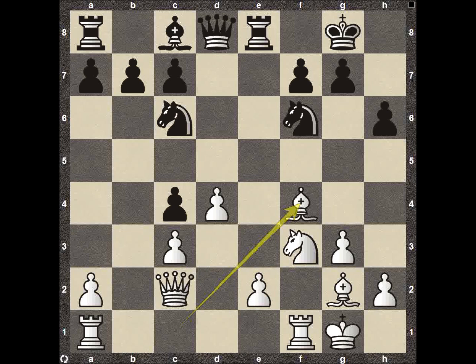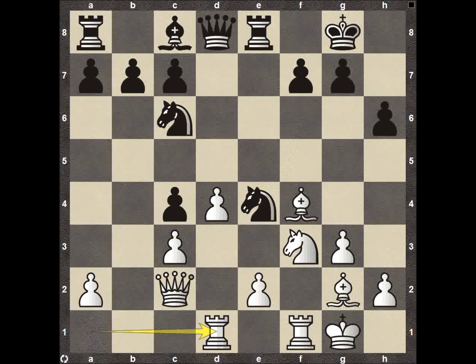So bishop to f4, and then knight down here to e4, rook d1, protecting the center of the board, bishop down here to f5. So Vishy Anand, although he took some time and wasn't exactly sure how he was going to approach this, has a pretty active position. I do like the way Vishy Anand is controlling this area of the board.